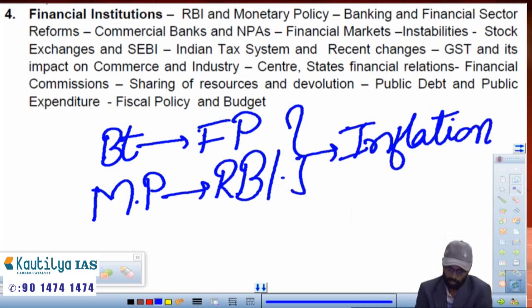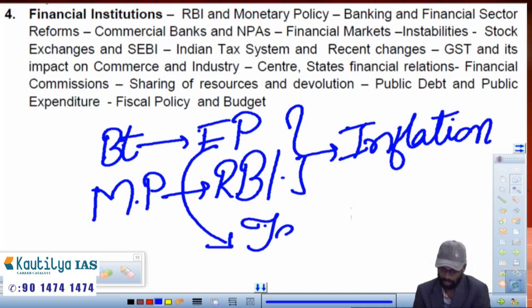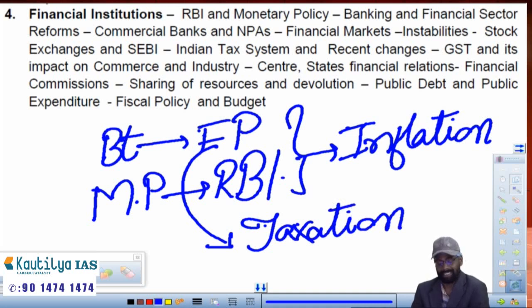And in fiscal policy itself there is a concept called taxes. From that, we can proceed to taxation, what the different types of taxes are, and recent changes like the introduction of GST, how it affected the taxation system in India, those things.